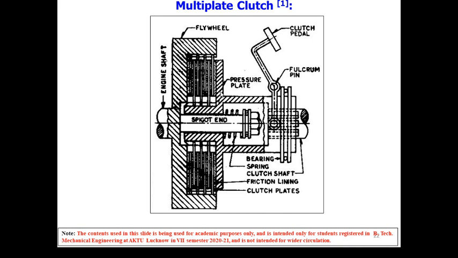So multiple clutch plates. One set of plates is attached to the flywheel and rotates with the flywheel. It has a slot and is fitted inside the flywheel, and the other set is fitted over this pressure plate. So one set rotates with the pressure plate that has friction material on both ends.